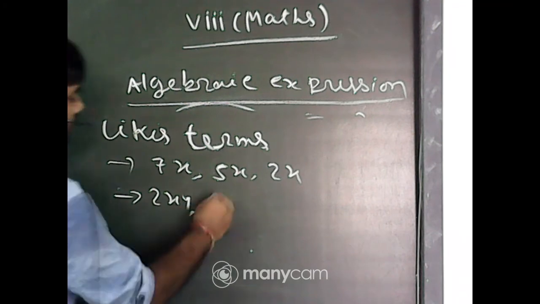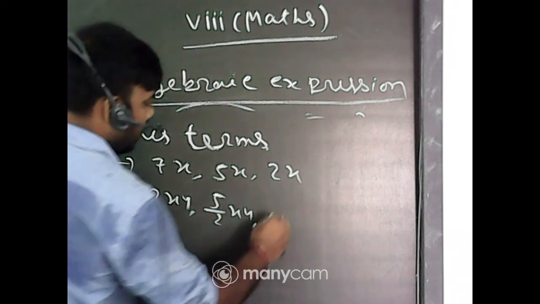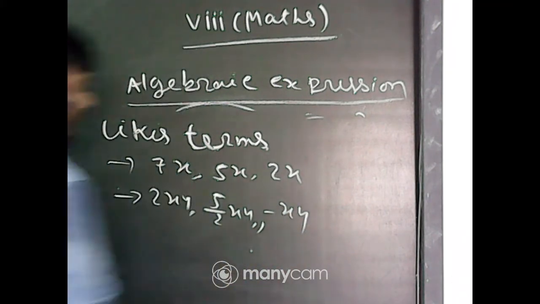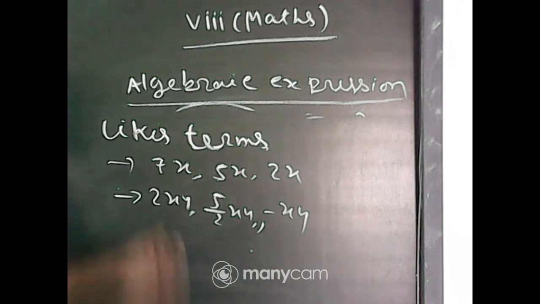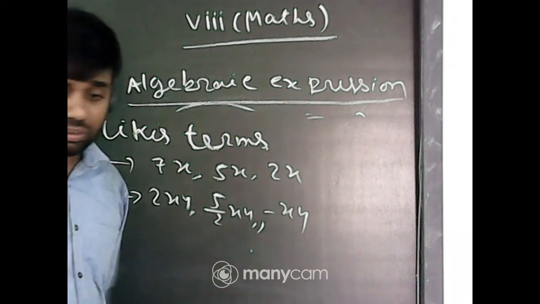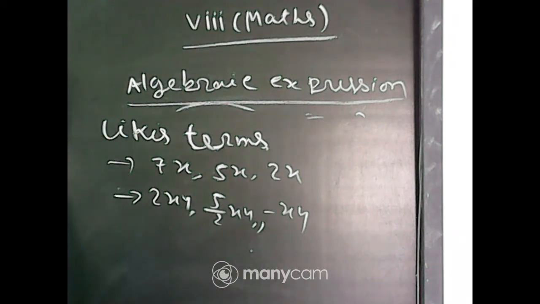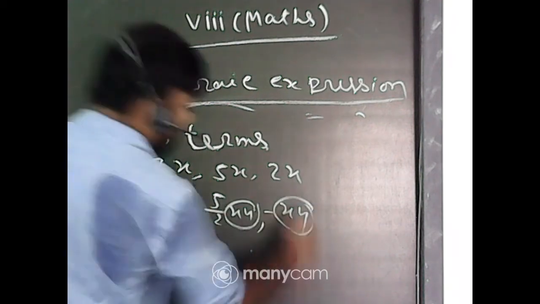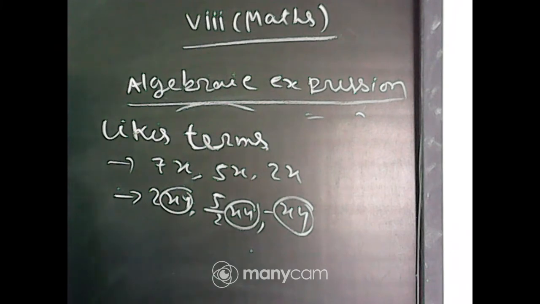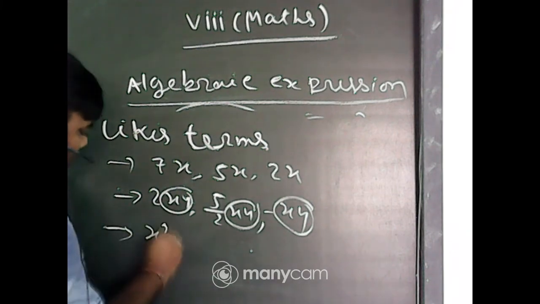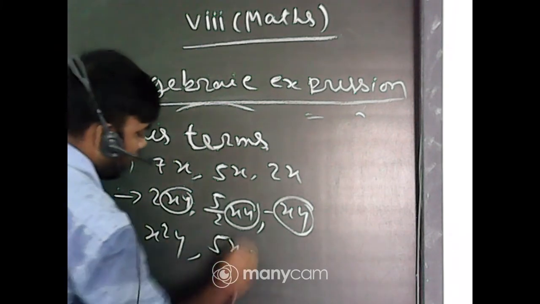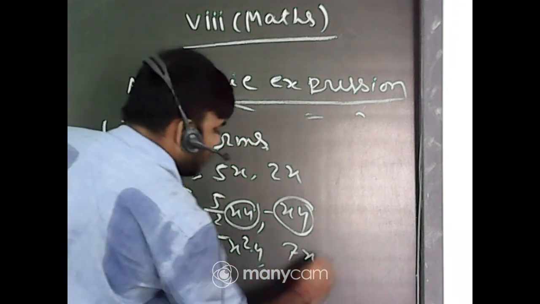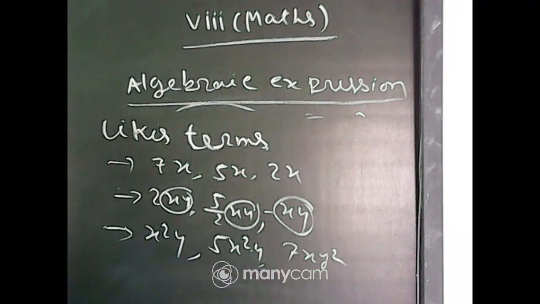Next example, 2xy, 5 by 2 xy, minus xy. Are these three terms like terms or not? Tell me quickly. 2xy, 5 by 2 xy, minus xy. Yes, these are also like terms because the variable part is same. Third example, x square y, 5x square y, 7xy square. Are these like terms? Yes or no?